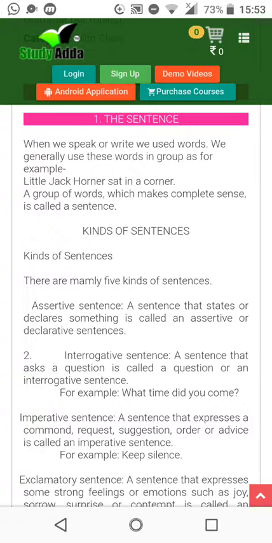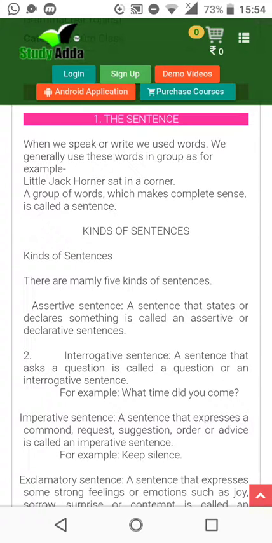There are mainly 5 kinds of sentences. Assertive sentence, children, this I am telling you because some of you, in the transformation exercise which I gave you, were not able to find out what you mean by assertive sentence. That is why, children, I am explaining each and everything very properly, so it is easy in your minds. A sentence that states or declares something is called an assertive sentence or a declarative sentence.